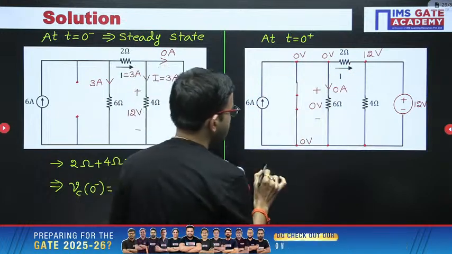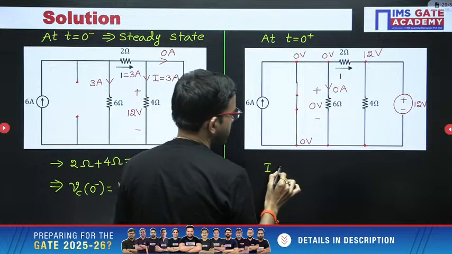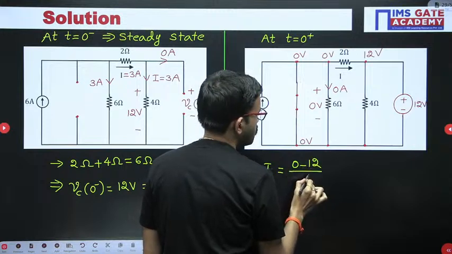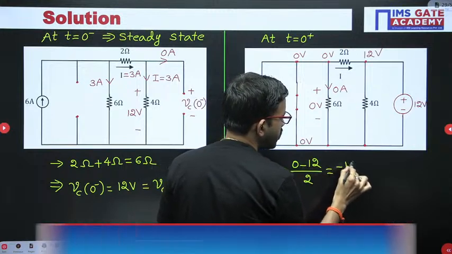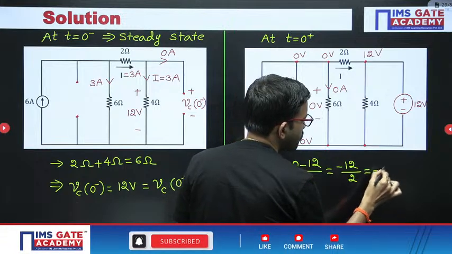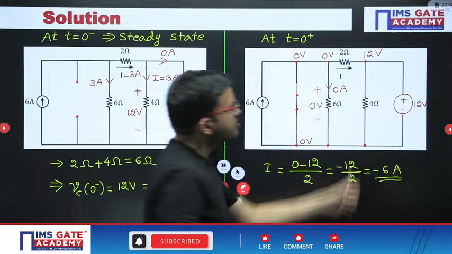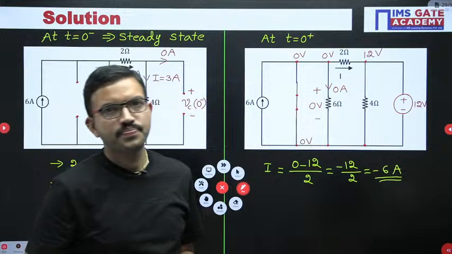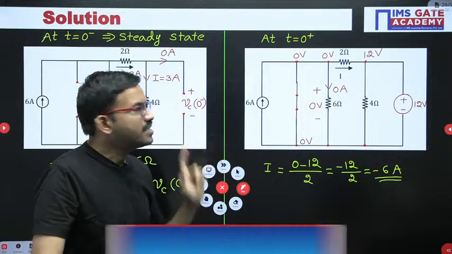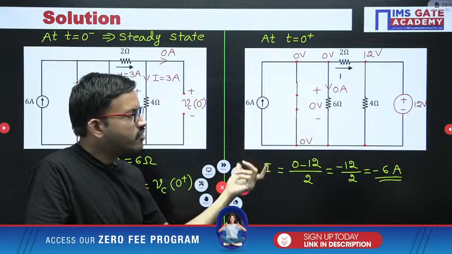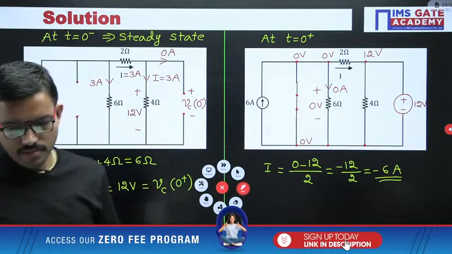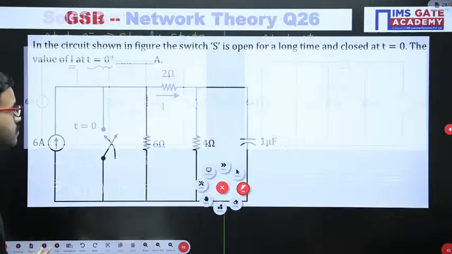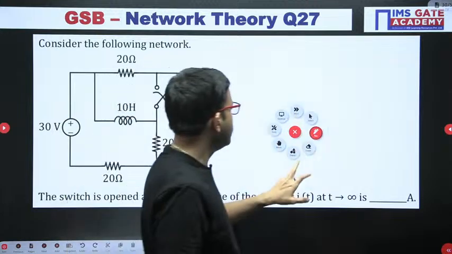So at t equal 0 plus, I equal to 0 minus 12 divided by 2, that is nothing but minus 6 ampere. Suppose if they have given the current direction like this, then 12 minus 0 divided by 2, that means you are getting 6 ampere. This is the most important point: based on the direction of the current, you may get a positive value or a negative value. Next question.